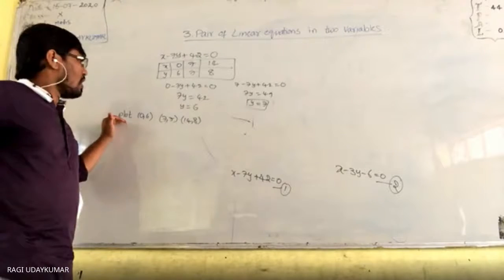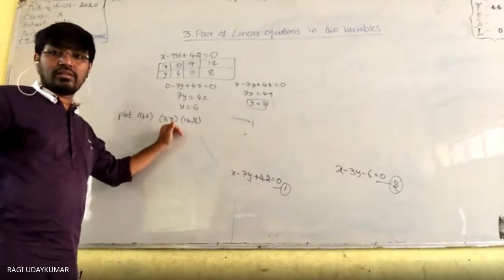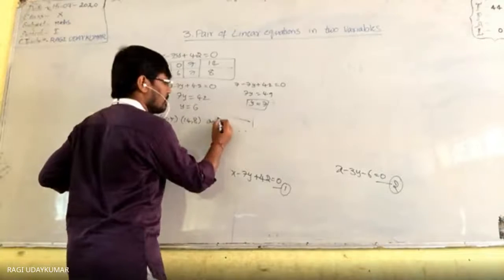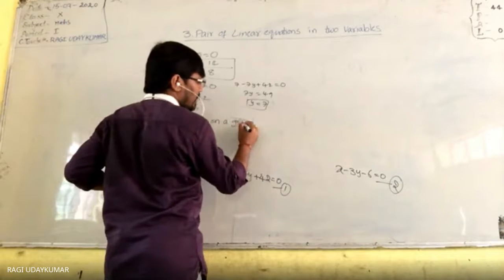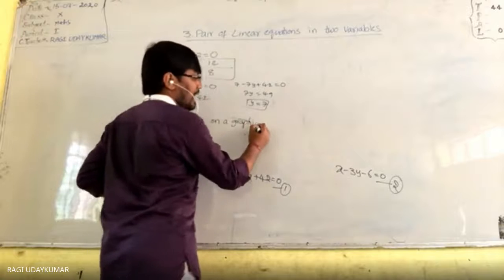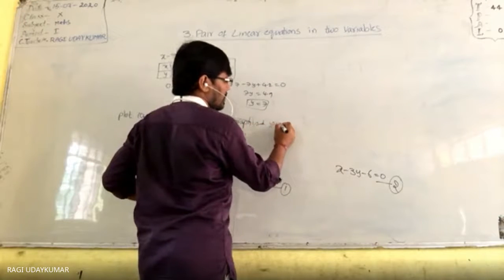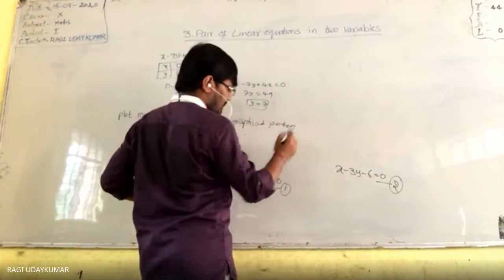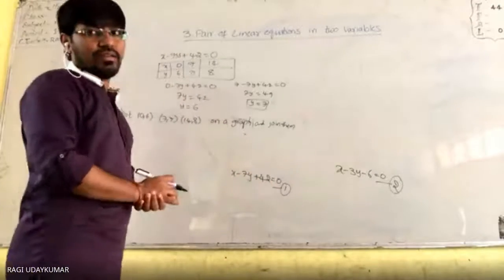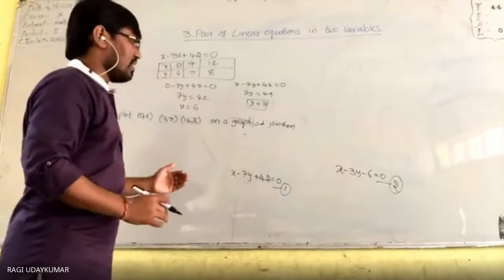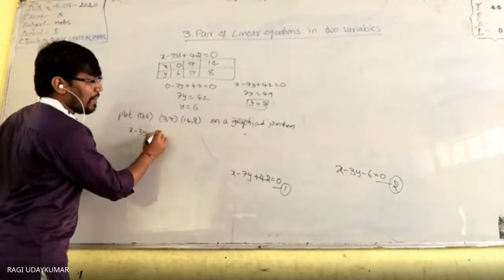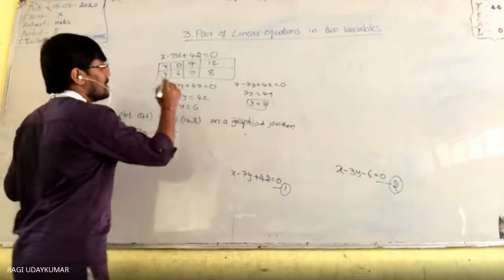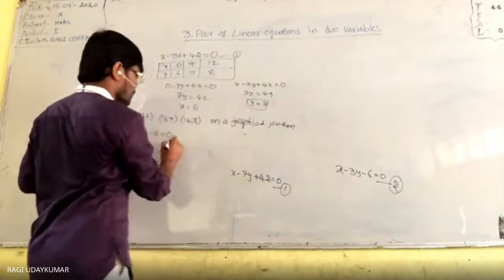Okay. So now plot these points on a graph. For this, you need a graph, and join them. So you have to represent them on the graph and join them. In the same way, for the second equation, x minus 3y minus 6 equals 0. This is the first one, this is the second.